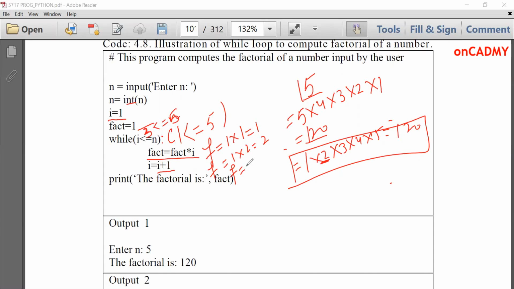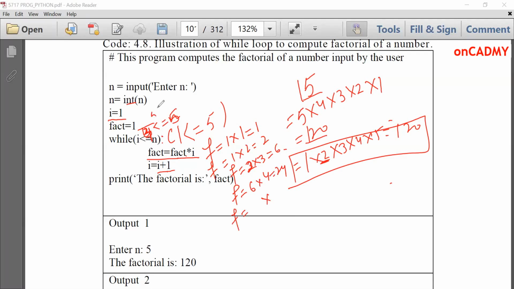It will put the value over here, 2 into 3, which is 6 now. I will be incremented. Now 4 less than equal to 5, true. It will be substituted here. Fact is 6 and I is 4. That means 24. And in the last run, I will become 5.